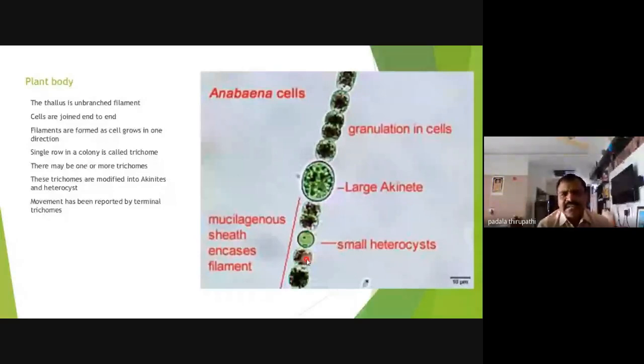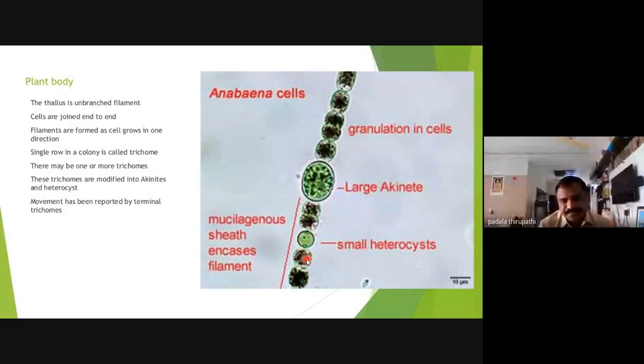The cells are end to end, and among the vegetative cells, colorless cells are observed. The colorless cells belong to heterocysts, and the large thick-walled cells containing chlorophyll pigments we can call akinetes. Akinetes we can also call arthrospores or resting spores.